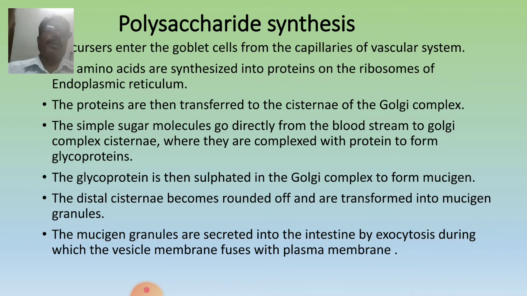The simple sugar molecules go directly from the blood stream to the Golgi complex cisternae, where they are complexed with protein to form glycoproteins. Now glycoproteins are nothing but polysaccharides, which are then sulfated in the Golgi complex to form mucigen, and thus this mucigen at the distal cisternae becomes rounded off and is transformed into mucigen granules. The mucigen granules are secreted into the intestine by exocytosis, during which the vesicle membrane fuses with the plasma membrane.